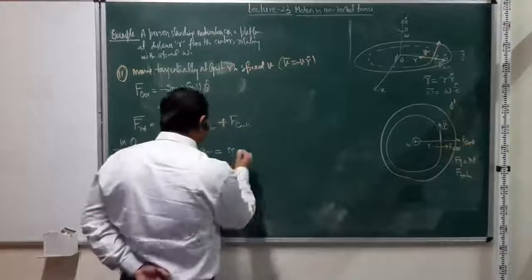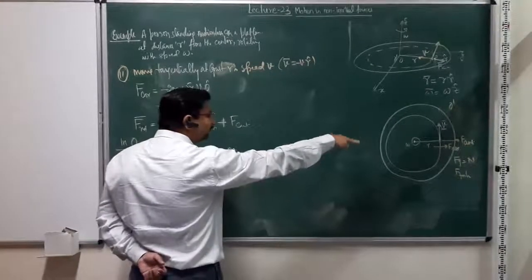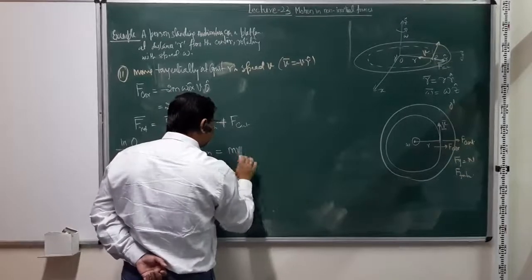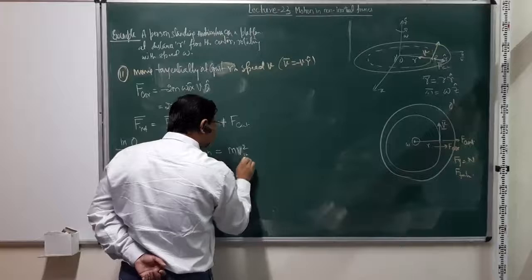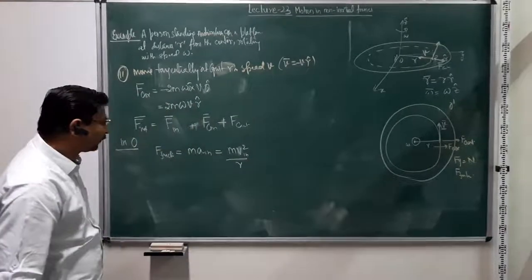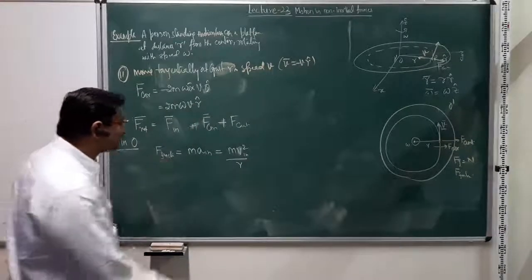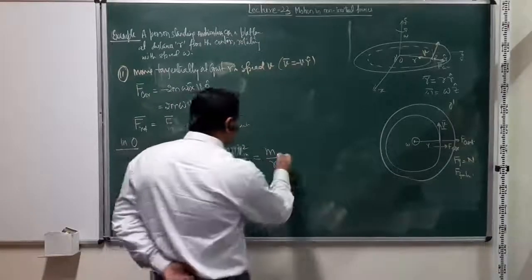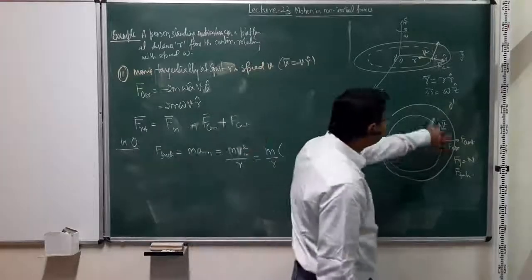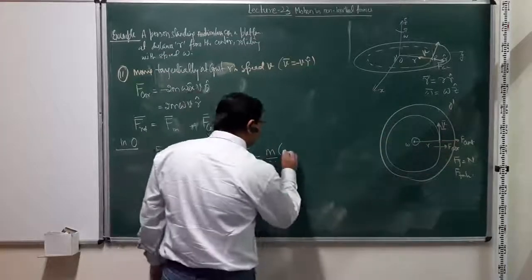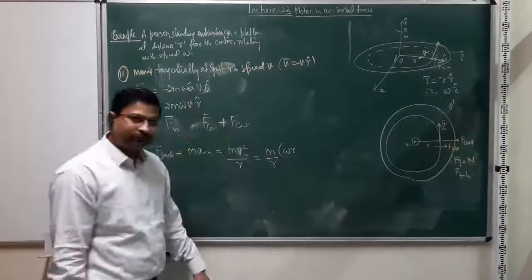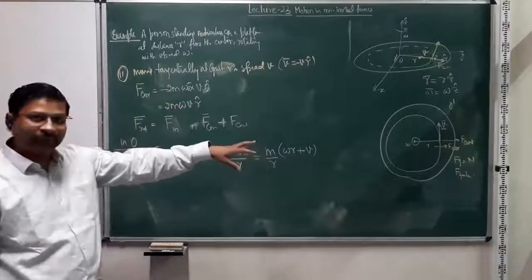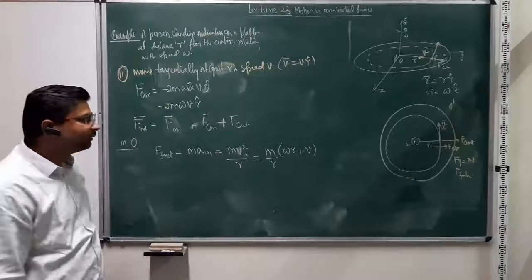So I'll write it down as m v inertial square over r. Right? This is the effect of this force. What is v inertial now? It is the tangential velocity of the platform at every instant, which is nothing but omega r, plus the tangential velocity of the person on that platform. Right? So relative to the platform, the person is moving with velocity v.